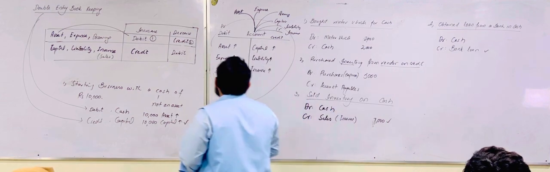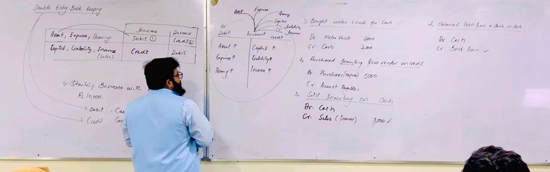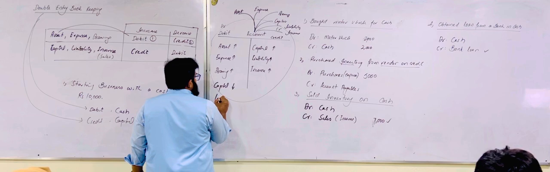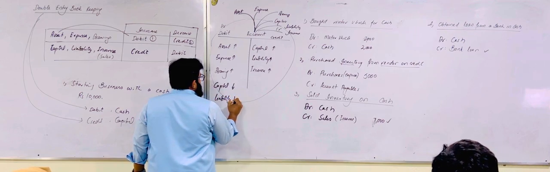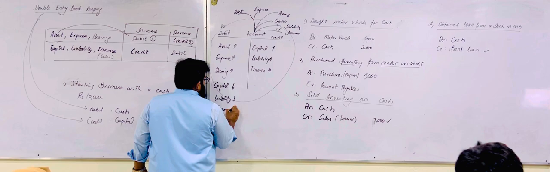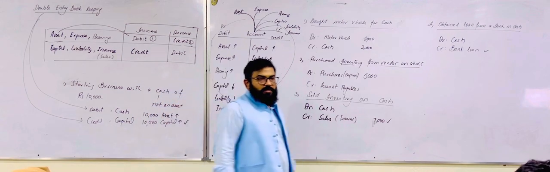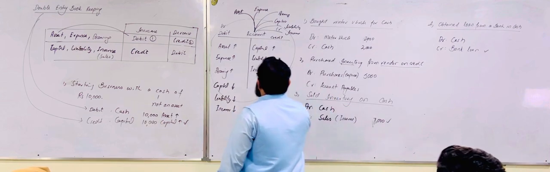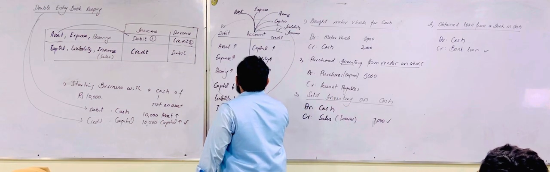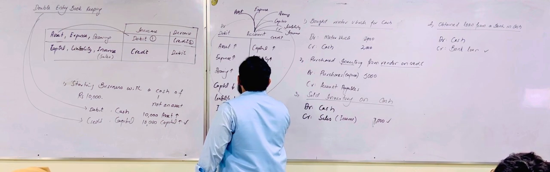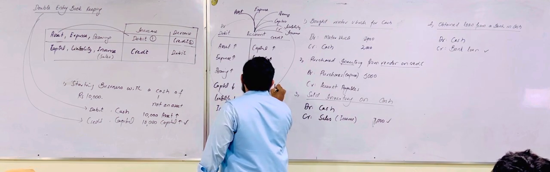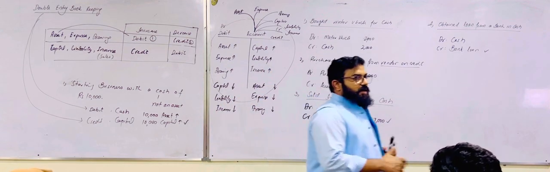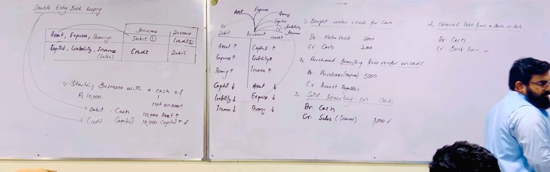And we can write it down in this way. If there is a decrease in capital, decrease in liability, decrease in income, they will be on the debit side. If there is a decrease in asset, expense, and drawings, we will write these items on the credit side of the T account.